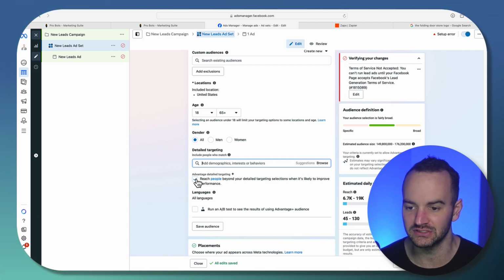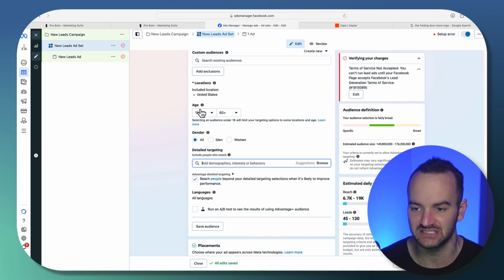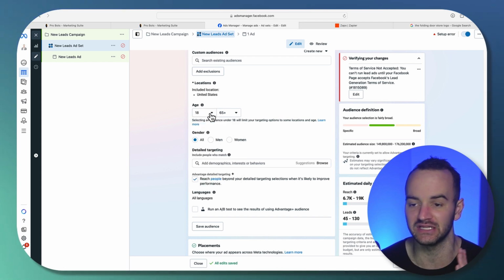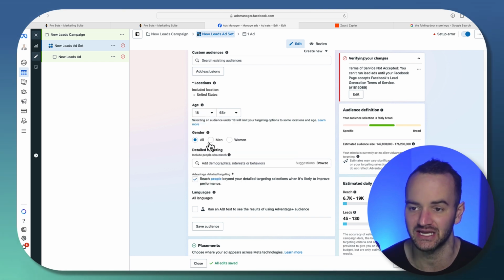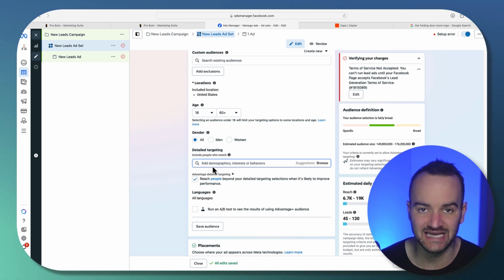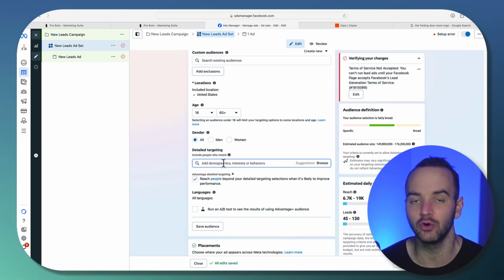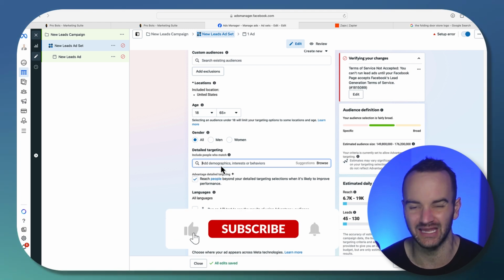When it comes down to how you're testing, if you want to make sure that it does not show outside your age range or outside the gender you specified or outside of the exact interest that you give it, then that is when you want to have this turned off. Otherwise, it's a cool way to still be able to do open targeting and give it a little bit more info.